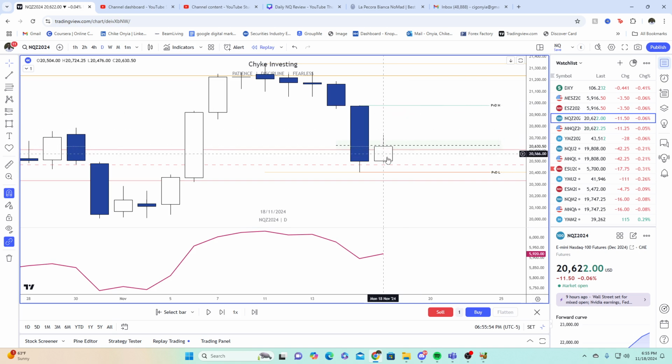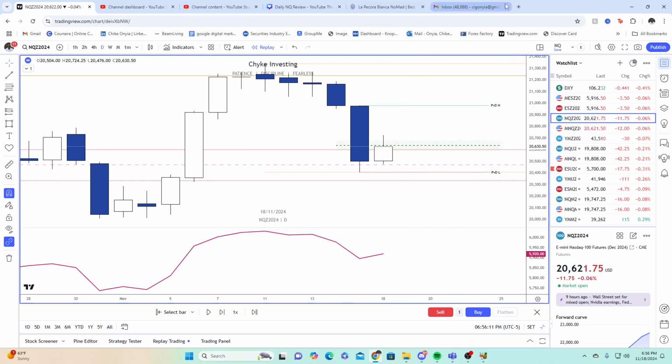This is what we call a volatility filter candle, right? It's the first candle after an inside day. So if we had an inside day, the next day should either be an expansion to take out this previous day high or previous day low, or it could consolidate for a while. That's why it's called a volatility filter, to let you know how much volatility there is going to be.